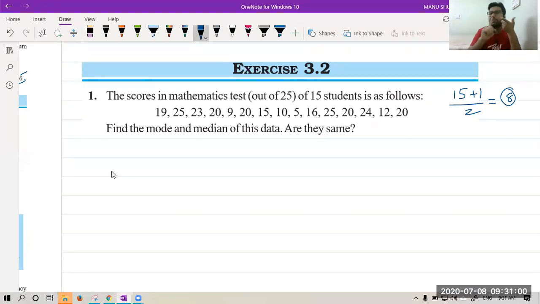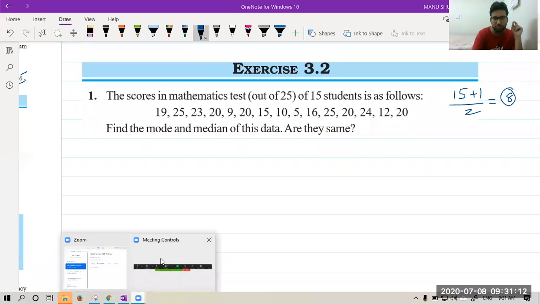Okay. So the first task is to arrange the data in ascending order. All of you, please write in the chat box the numbers in ascending order so that it can help me. Please write the numbers in ascending order.